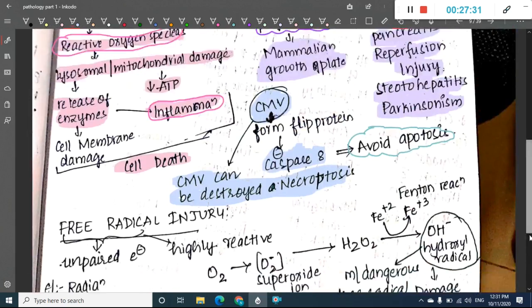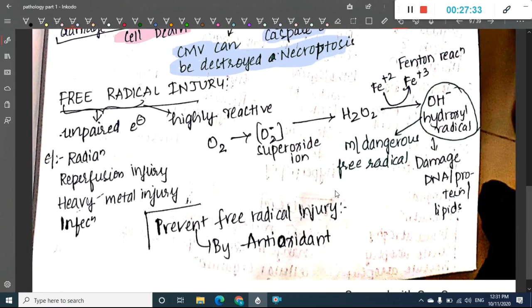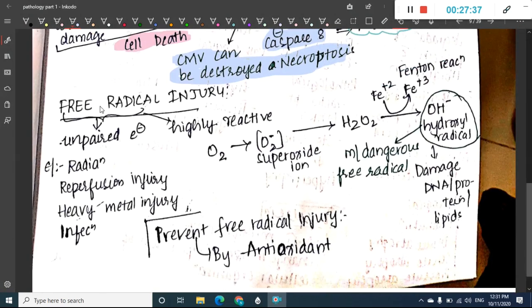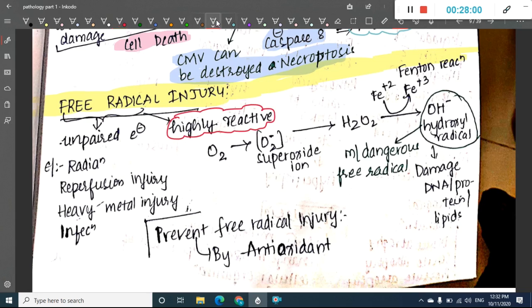Next we have to see about free radical injury. What do you see in free radical injury? Free radicals are those chemicals which contain unpaired electrons. These free radicals are highly reactive, and these lead to the formation of this reaction.